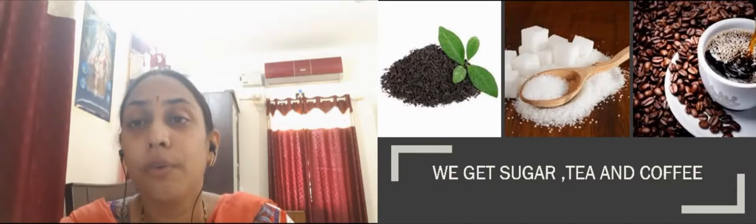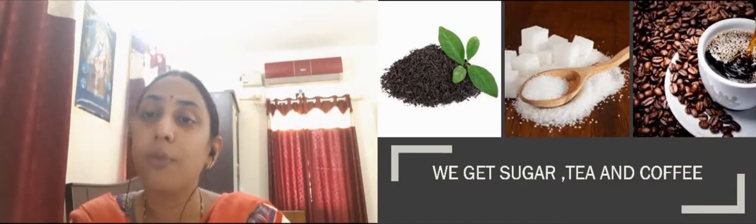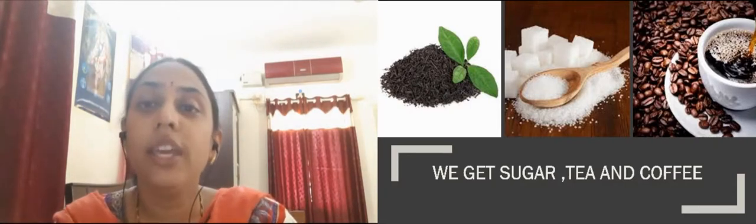Then we also get special things like sugar, tea and coffee from the plant. Sugar we get from the sugar cane. In the same way, tea is the dried tea leaves.